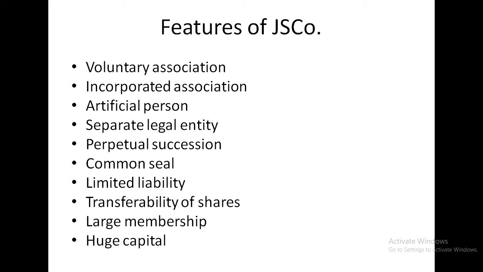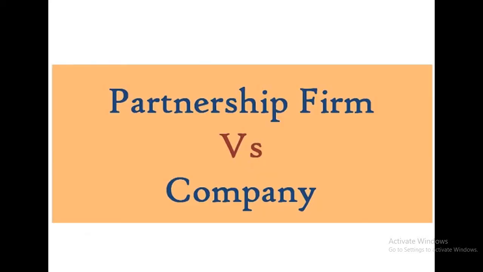Joint stock company has a large membership compared to sole proprietorship and partnership firm. The members in those two firms are very few or one. So here in the joint stock company, there is actually no limit to the maximum number of persons who can join in a public company. Okay, in a private company, there are some limitations. Hope you are very clear with the features of the joint stock company.